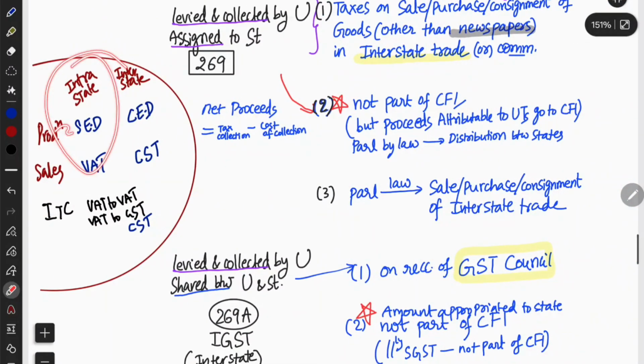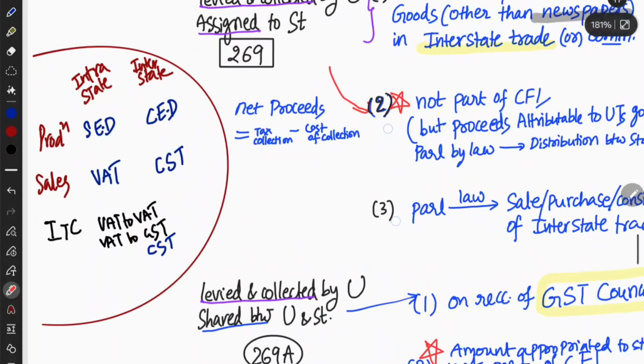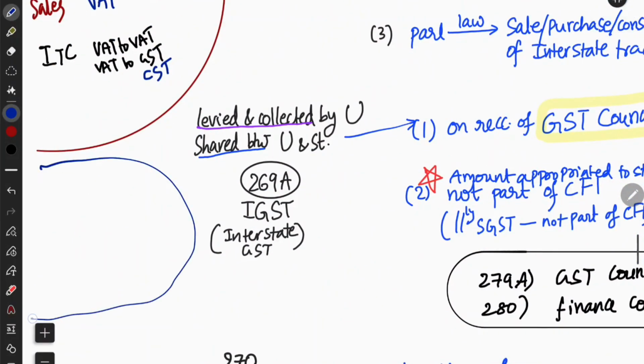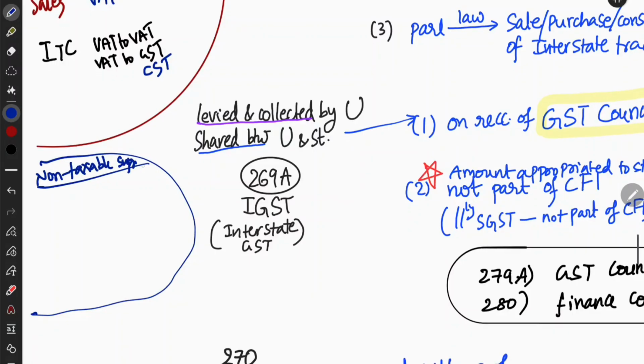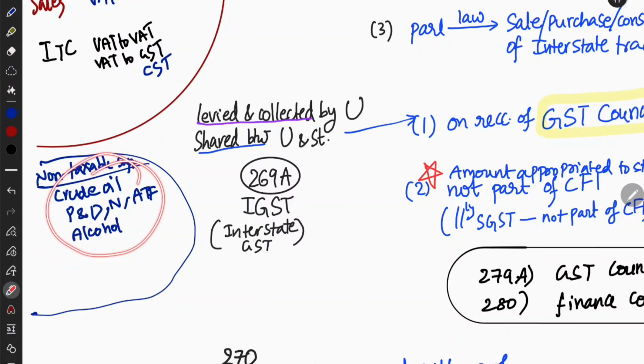And next, I have already clarified about different taxes, excise duty, VAT, etc. And you know there are some supplies like non-taxable supply. In GST you will know what is non-taxable supply. In the non-taxable supply you will be studying various things like crude oil, petrol and diesel, natural gas, aviation turbine fuel. Okay, all of them are non-taxable supply. And also there is alcohol which cannot be taxed. So what's happening here? Central government is not putting a GST on them. They are not taxable because the central government wants to help the state government.